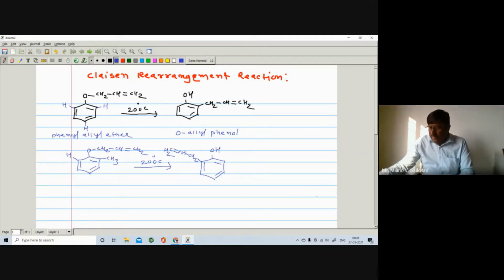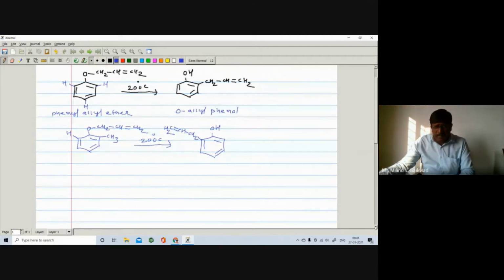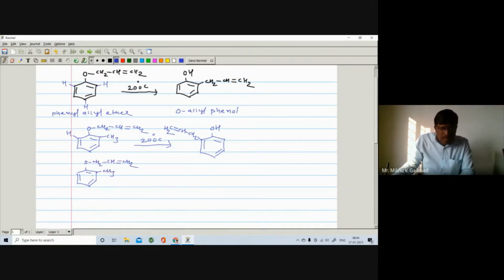And again, suppose both ortho positions are blocked. Here is a phenol and it converts into the corresponding ether. O, here is a CH2, CH double bond, CH2. Now in this case, if I write any R group, in this case I write CH3. The reaction takes place at higher temperature, that is 200 centigrade temperature.